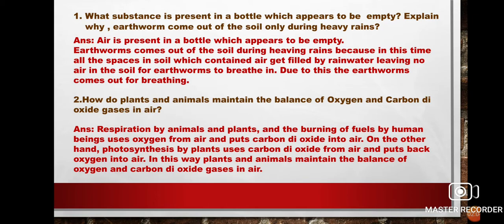On the other hand, photosynthesis by plants uses that carbon dioxide from air and puts back the oxygen into air. In this way, both plants and animals maintain the balance of oxygen and carbon dioxide gases in the air, and they are equally benefited from each other.